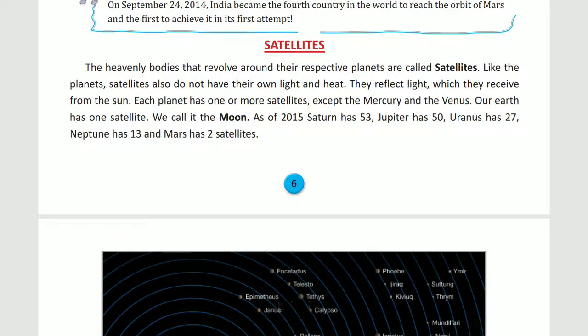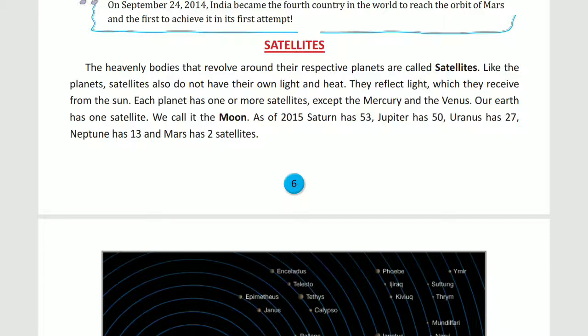Now come to the satellite topic. The heavenly bodies that revolve around their respective planets are called satellites. Now, like the planets, satellites also do not have their own heat and light. They also get reflected light from the sun.